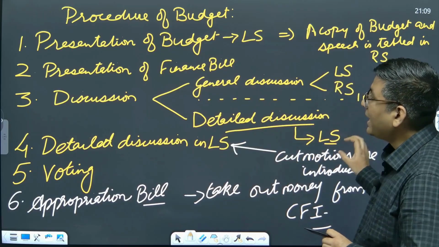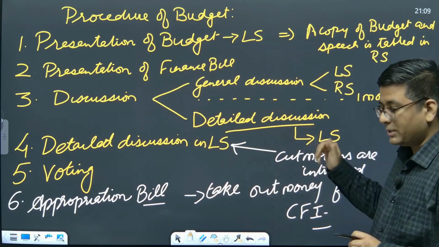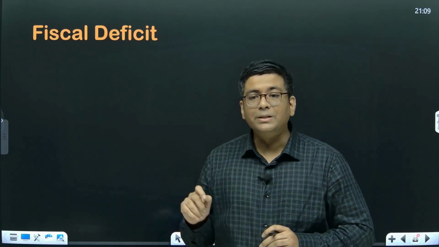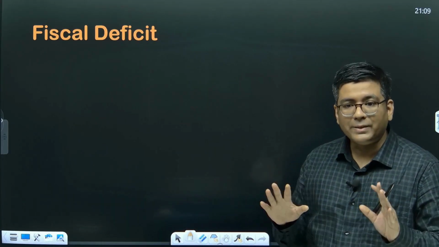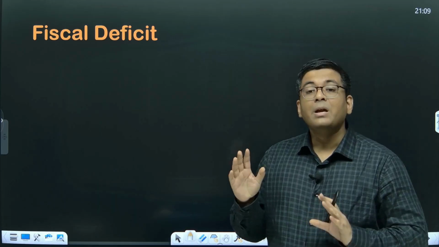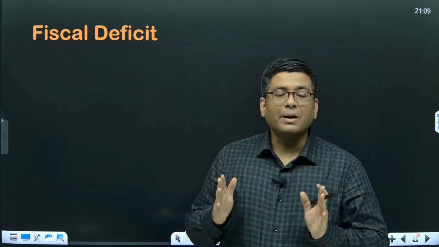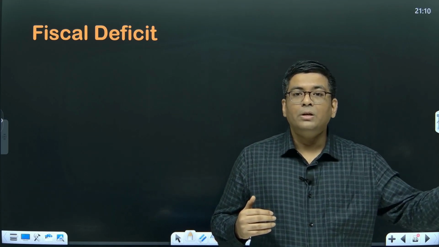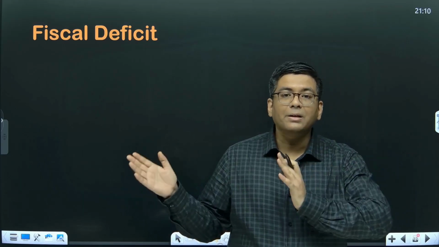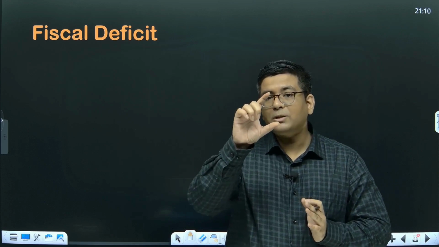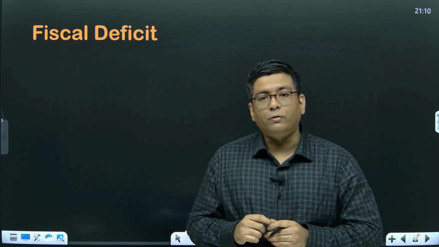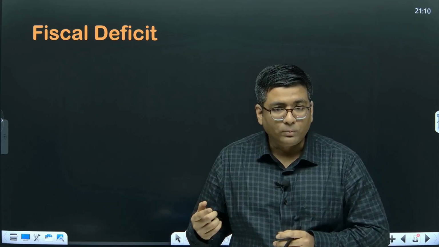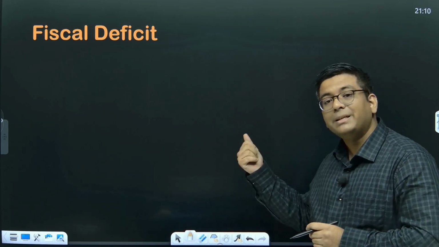Okay, so that is all that is there with respect to the budget, and the next and small part with respect to the budget is the fiscal deficit. So now we talk about the deficits. There are three primary deficits, and why exactly does a deficit come? Deficit comes up whenever your income is less but your expenditure is more. Whenever your expenditure is high but the income is less, there will always be some amount of money which you will be short of, and then in order to fulfill that amount of money you will have to borrow. So fiscal deficit is basically that particular thing.